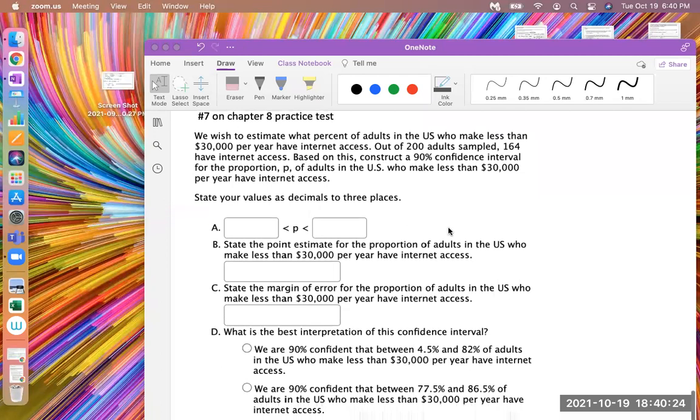We wish to estimate what percent of adults in the U.S. who make less than $30,000 per year have internet access. Out of 200 adults sampled, 164 have internet access. Based on this, construct a 90% confidence interval for the population proportion of adults in the U.S. who make less than $30,000 per year and have internet access.